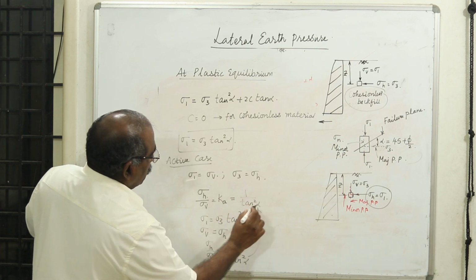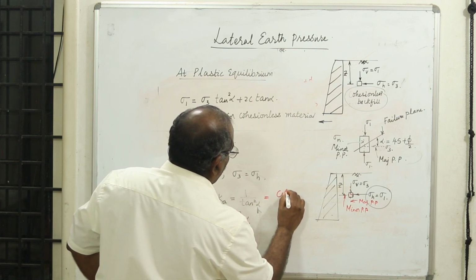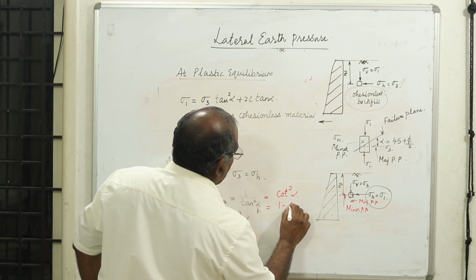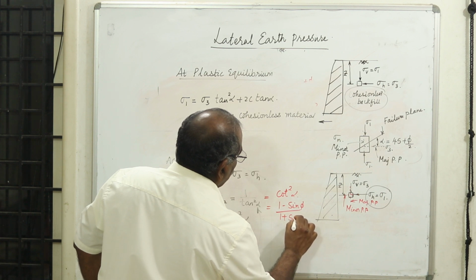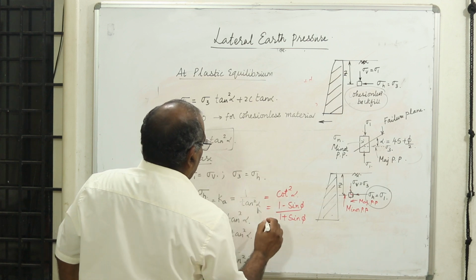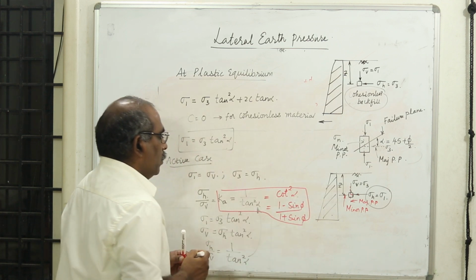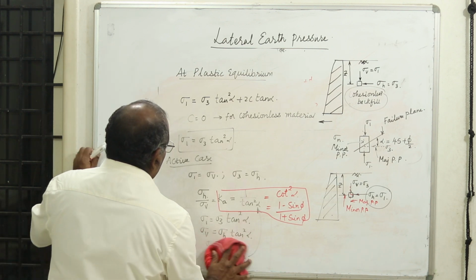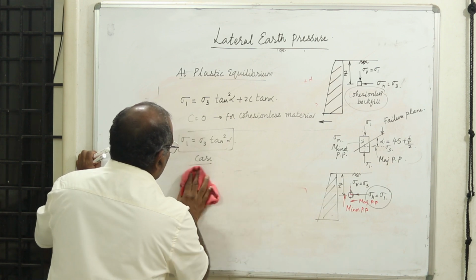This is obtained from this. Now 1 over tan square alpha is equal to cot square alpha. This becomes 1 minus sin phi by 1 plus sin phi. Therefore, Ka is equal to 1 minus sin phi by 1 plus sin phi. Now let us take the passive case and try to understand how it looks.